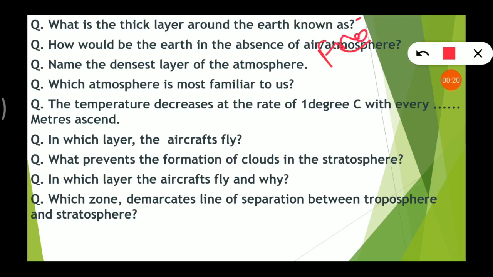Frozen, lifeless planet. Name the densest layer of the atmosphere. Troposphere. Which layer of the atmosphere is most familiar to us? So this is troposphere, the first one, okay.